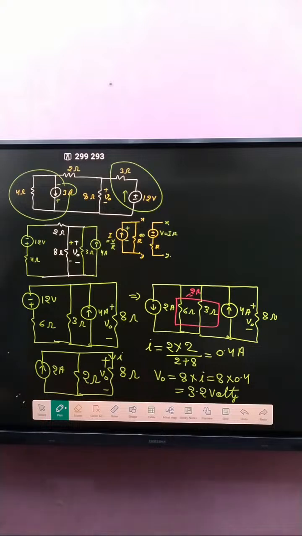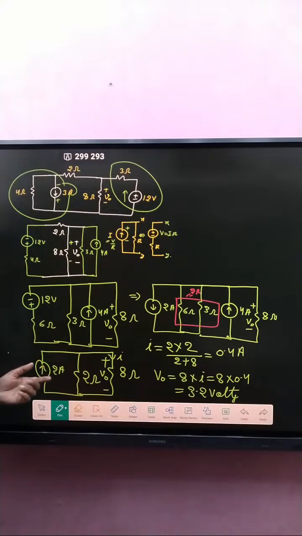Now, 4 plus 2 is 6 ohm. Both are in series, that's why 6 ohm. So 12 volt and 6 ohm in series, and that is 3 ohm, and here 8 ohm. Voltage across the 8 ohm is plus minus V naught, and that is 4 ampere current direction upward.